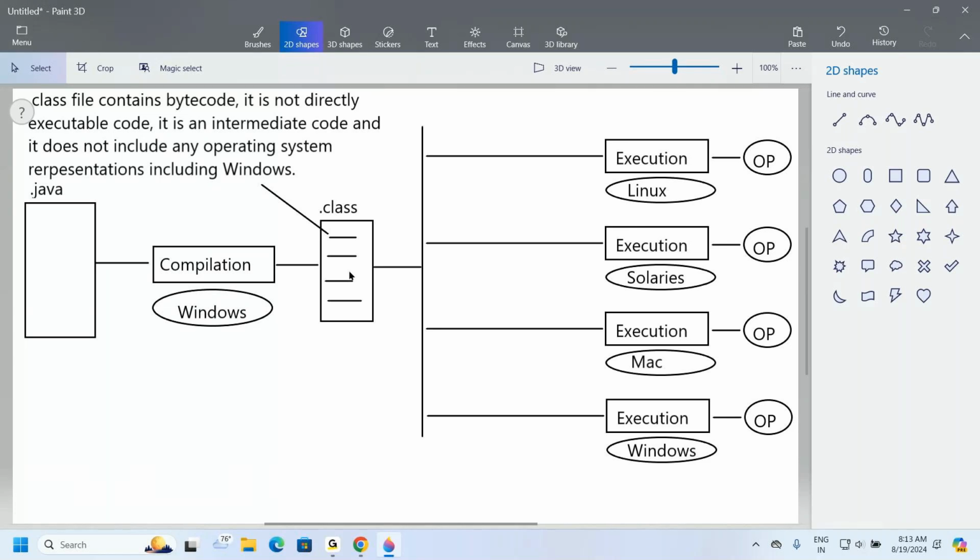This was not provided by the C programming language. This was provided by the Java programming language only.